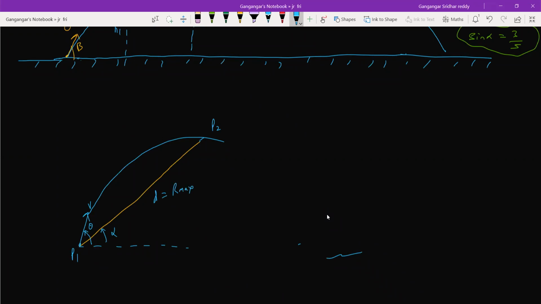So what should the value of d be equal to? V square by g into 1 plus sine alpha. Okay, now we know the value of d, we know alpha, we'll get the v. After getting that v, let me finish off, then in the end you can clarify doubts.